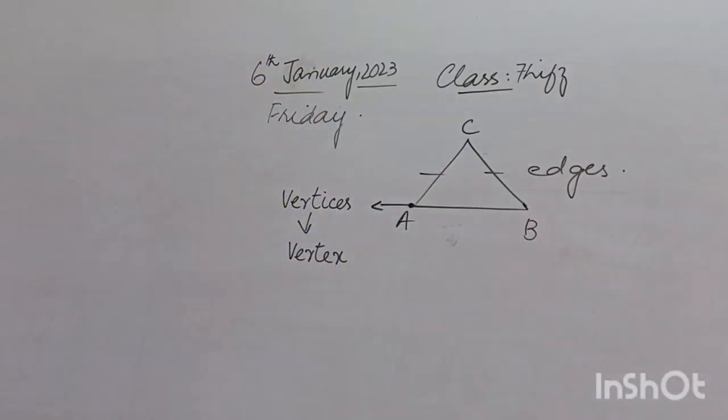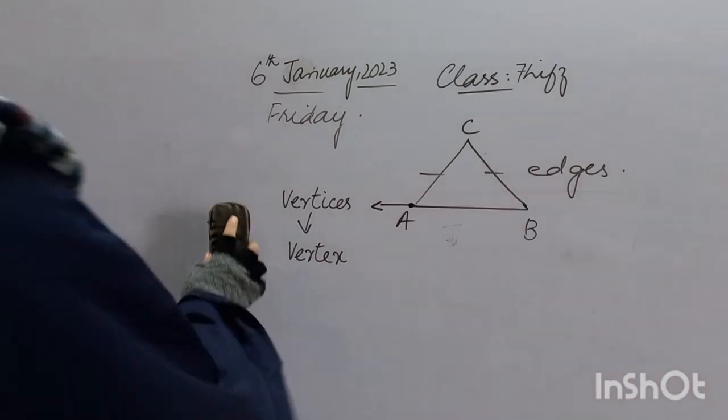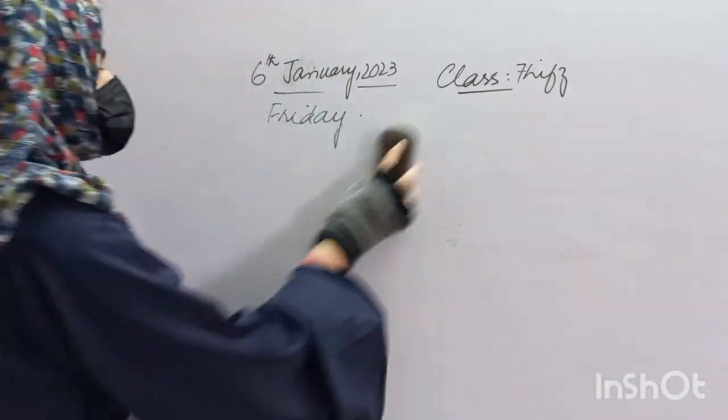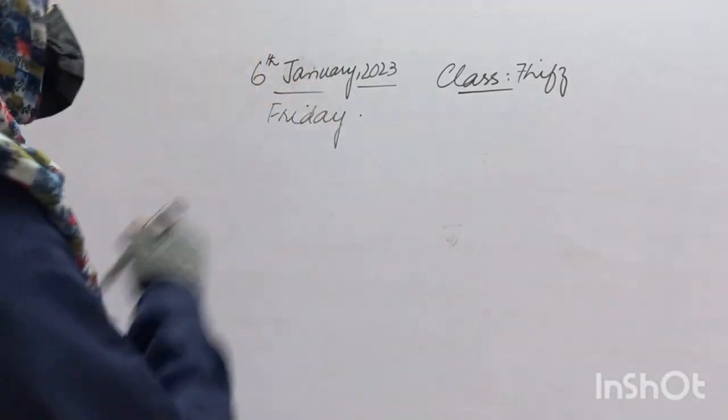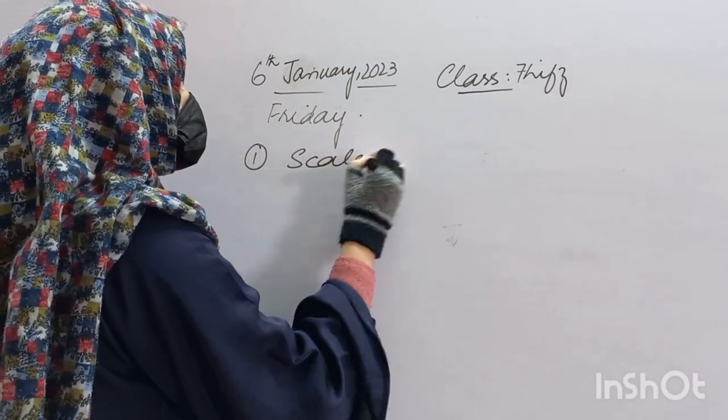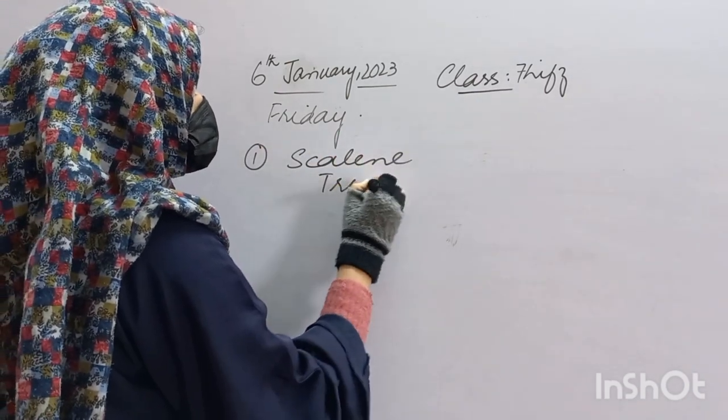Fine. So we have a triangle in which we will name 3 corners as A, B and C, and edges are also 3. In triangle 3 sides and 3 angles also are present in a triangle. We have done this in our previous lesson. Now we have also discussed 3 of its types. The very first one we have discussed is scalene triangle.